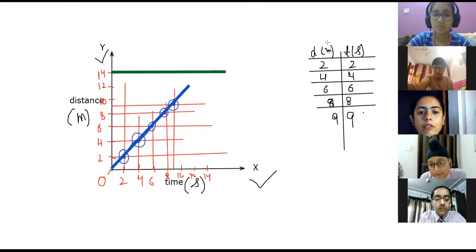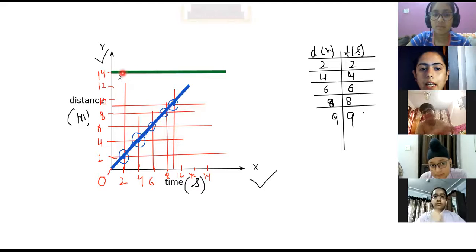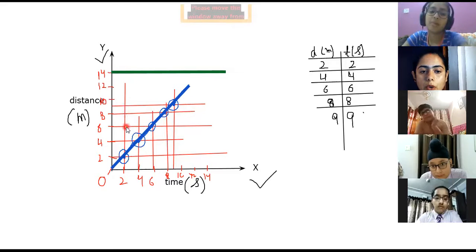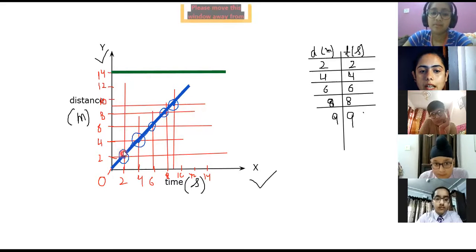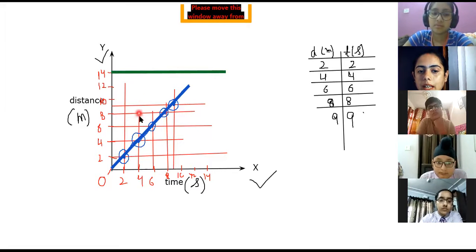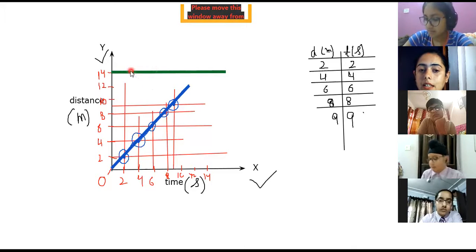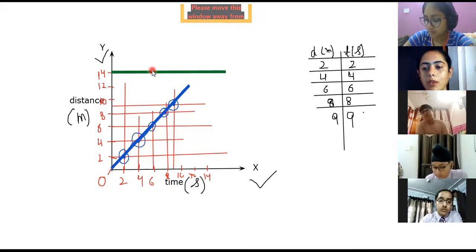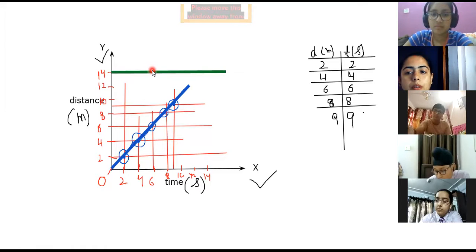Okay, let's talk about this case first of all. See, if you look into this green line, let's talk about when the time is 2 seconds. Are you able to see the spotlight? When the time is 2 seconds, the distance is 14 meters. When the time is 4 seconds, the distance is still 14 meters. When the time is 6 seconds, the distance is still 14 meters. मतलब ना तो आप distance increase कर रहे हो, ना आप decrease कर रहे हो.